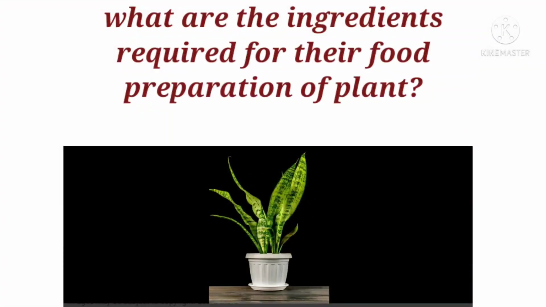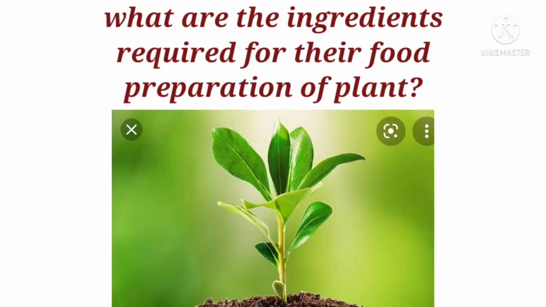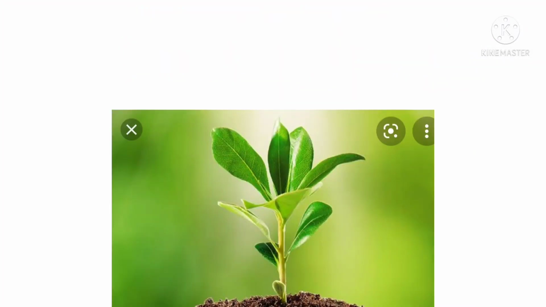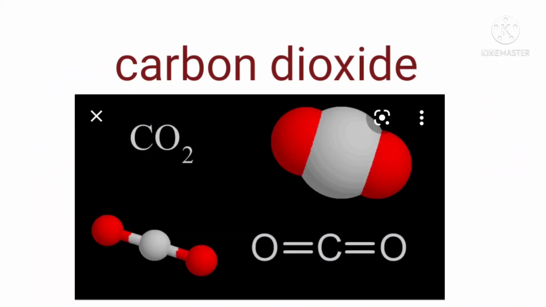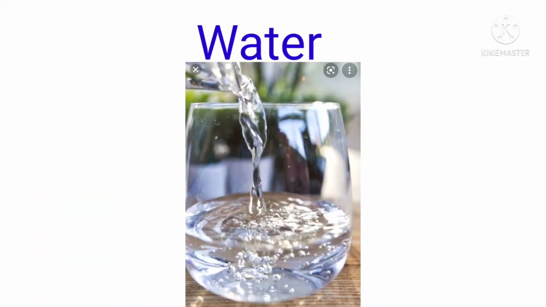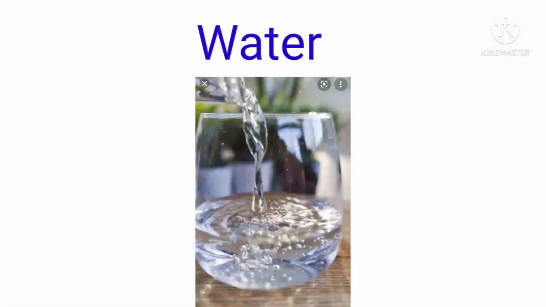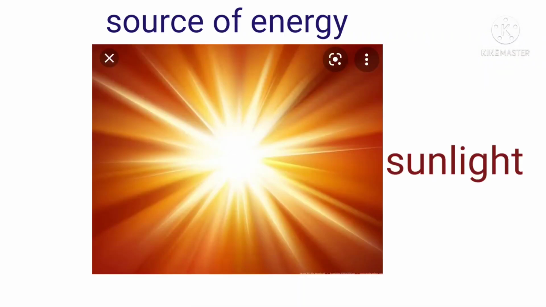What are the ingredients required for the food preparation of plants? Yes, children, the raw materials for the preparation of food by green plants are carbon dioxide, water, and a source of energy, sunlight.